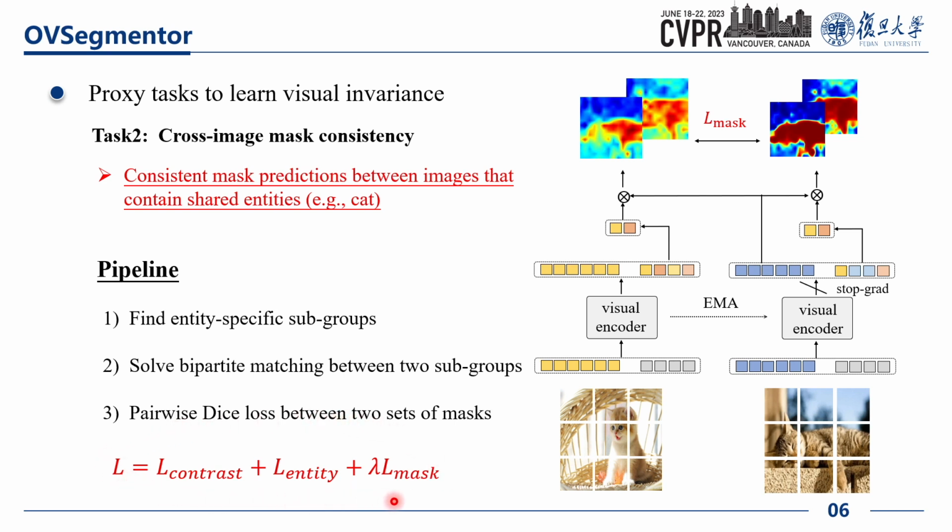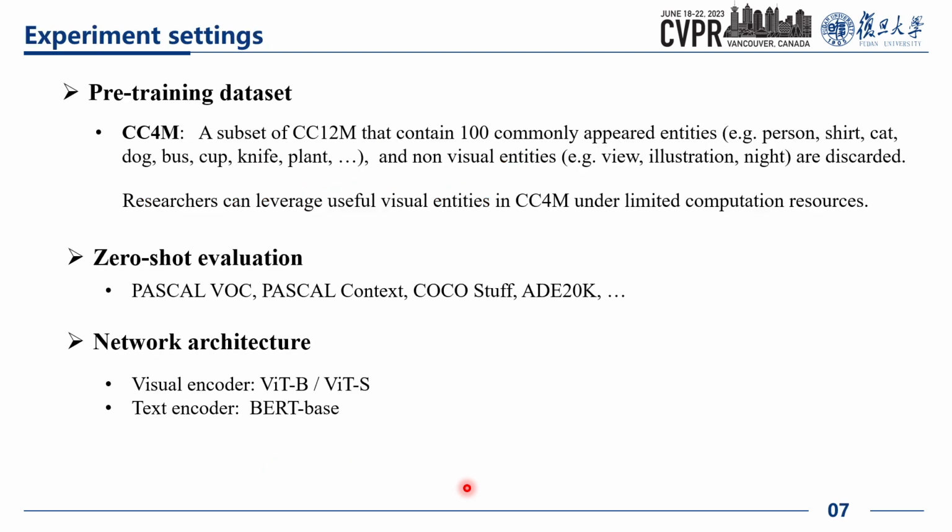To enable data-efficient pre-training, we filter the noisy CC12M image caption dataset by only keeping those that contain 100 commonly appearing entities, for example, shirts, cats, dogs, and buses. Note that we discard non-visual entities such as view or illustration, as they usually do not correspond to any visual objects in the image. After training, the model can be transferred to any segmentation dataset in a zero-shot manner. Notably, we do not use any manual masks during training.